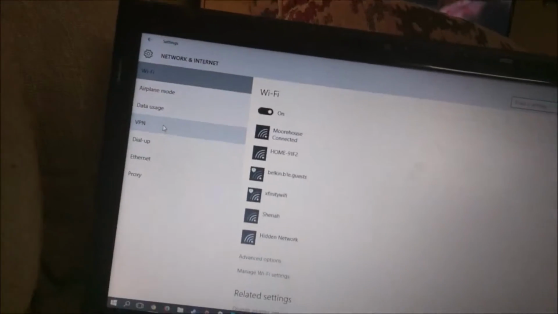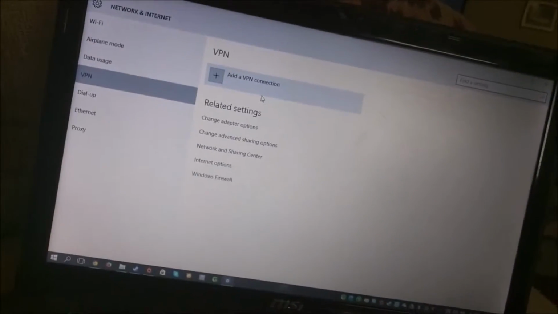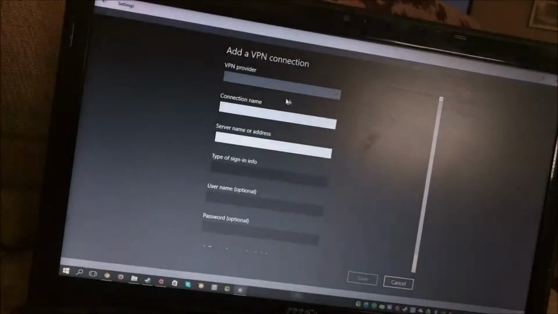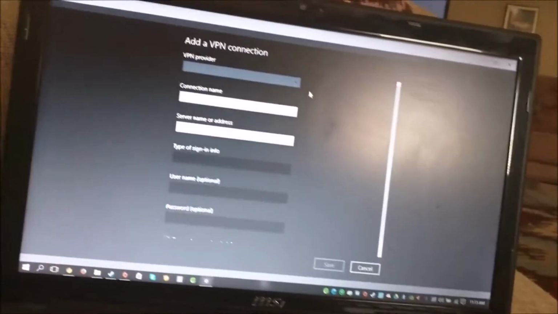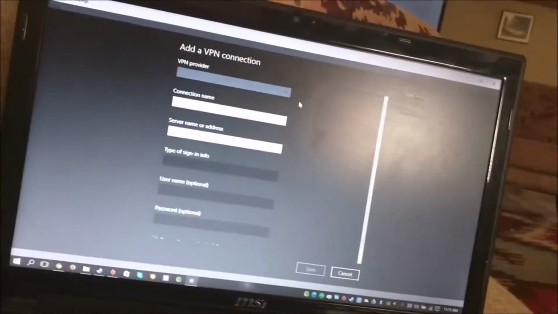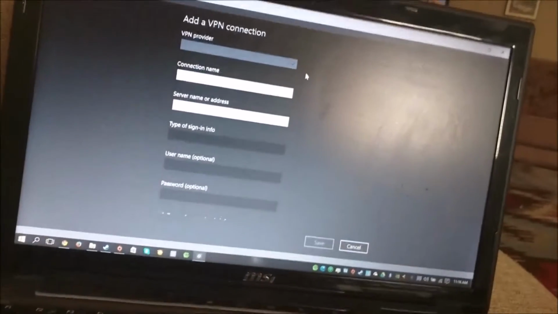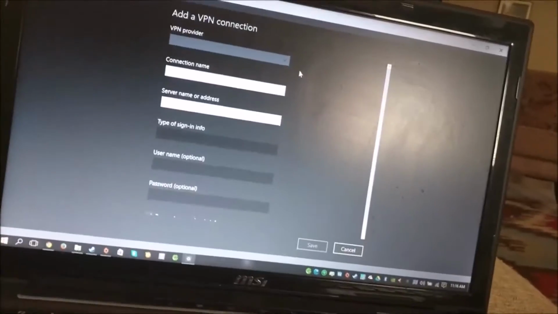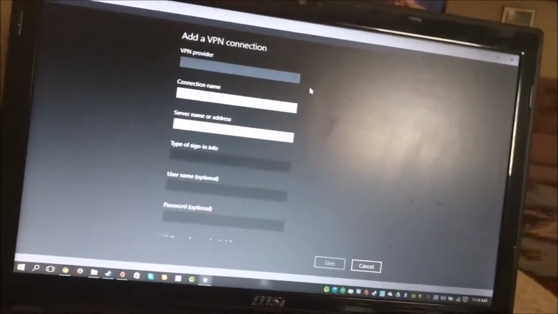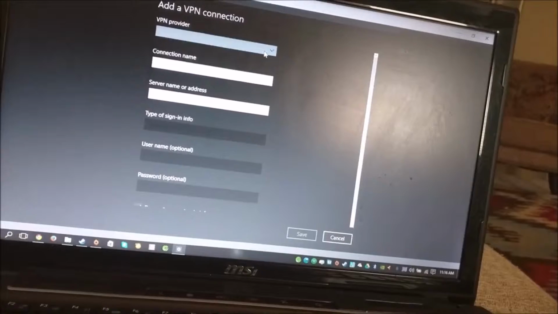So if I go over here to VPN, and then if I want to add a VPN connection, this is really interesting. And again, this is typical behavior for Microsoft. They always do this. They release a product and it's not ready yet, and it's like, what the hell? Why did you release it if it's not ready?